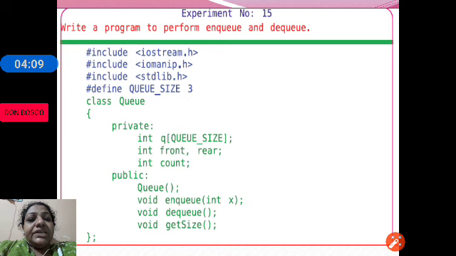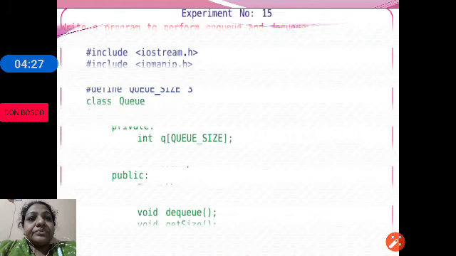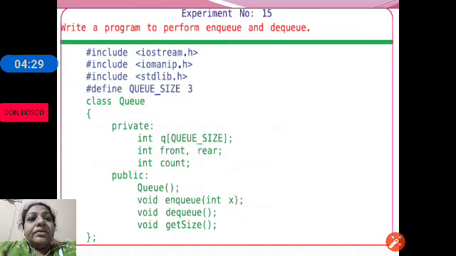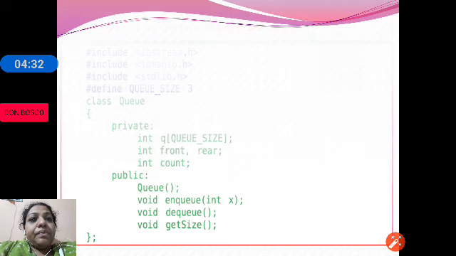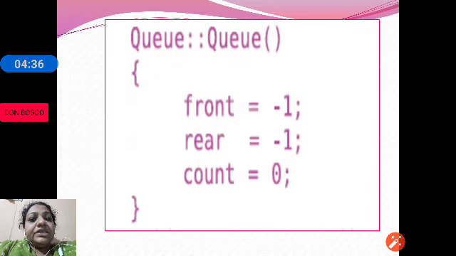Queue will initialize the front and rear, NQ will add a new item to the queue, DQ will remove the element from the queue and getSize will give us the total number of elements that are present in the queue. Let us check each one of the member functions in detail.